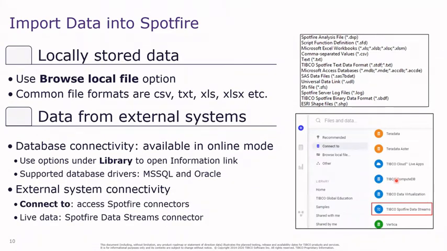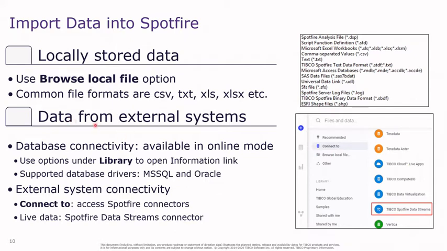Next is loading data into Spotfire. Now, importing data: you can import data into Spotfire either from local files, locally stored data, or from external data systems. We have already seen that if you want to import data which is stored locally, you can use the option browse local file.